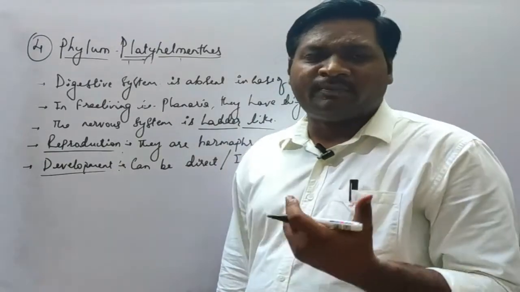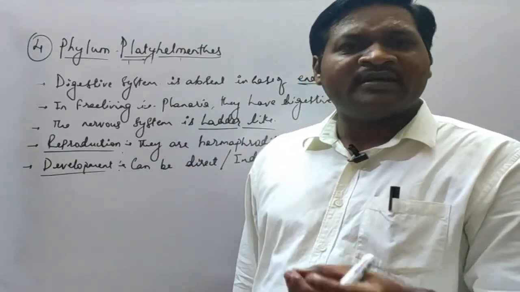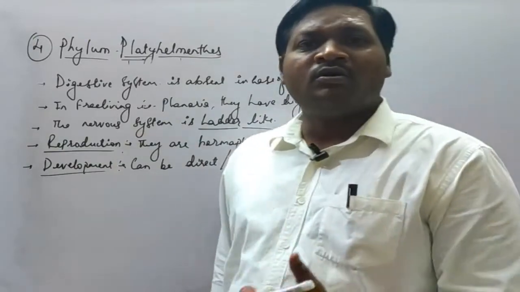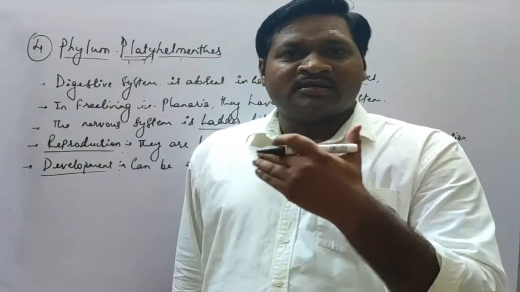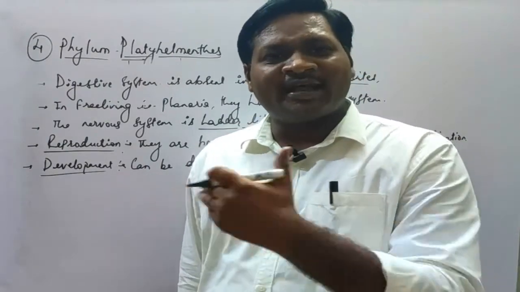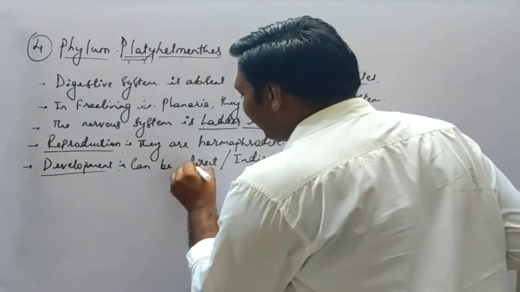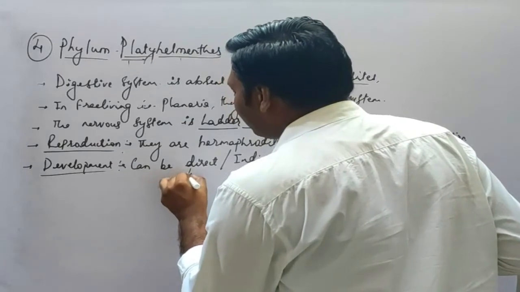Direct means there will be development of the new offspring itself, or the young one will be the new offspring, and indirect in the sense it will undergo metamorphosis. That means it will develop by step mechanism. That is, larva will be there, different larval stages will be there, and then it will develop into the young one. Okay. So, here example in case of direct are the planaria.